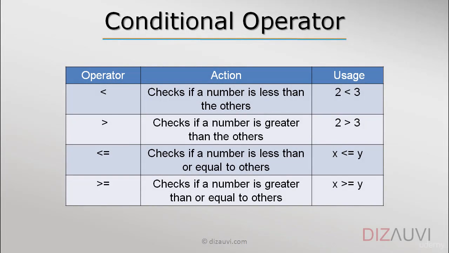Then we have these conditional operators, which compare numeric values: less than, greater than, less than or equal to, greater than or equal to. These operators compare numbers.